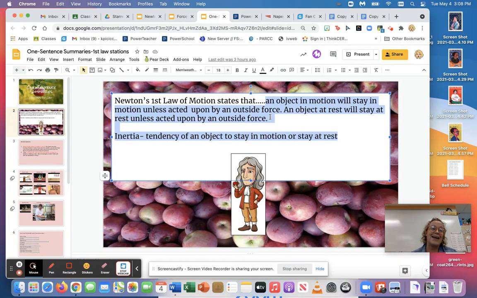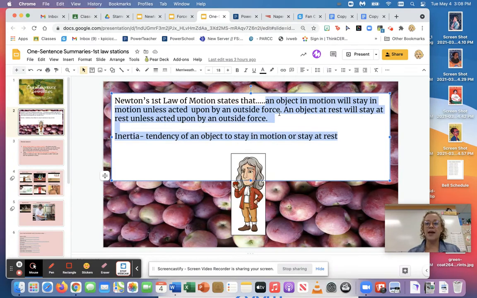If we think about that, an object wants to stay and keep moving unless there's a force that stops it. Think about a soccer ball that you kick across the field, right? The soccer ball wants to roll and roll, but unfortunately it keeps touching the ground or the grass, hitting it, it causes friction, it slows it down, right? If we were to kick that ball in space, that ball would just keep going and going because there's nothing to stop it, okay?